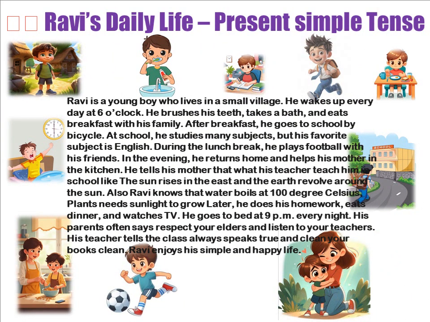Now we are going to read a paragraph, a story about Ravi's daily life. So let's get started. Ravi is a young boy who lives in a small village. He wakes up every day at 6 o'clock. He brushes his teeth, takes a bath, and eats breakfast with his family. After breakfast, he goes to school by bicycle. At school, he studies many subjects, but his favorite subject is English. During the lunch break, he plays football with his friends. In the evening, he returns home and helps his mother in the kitchen.